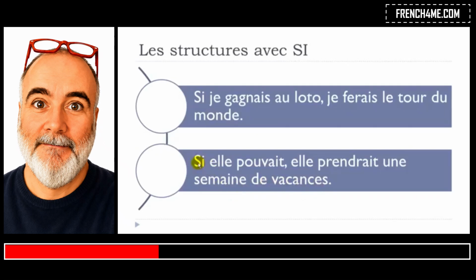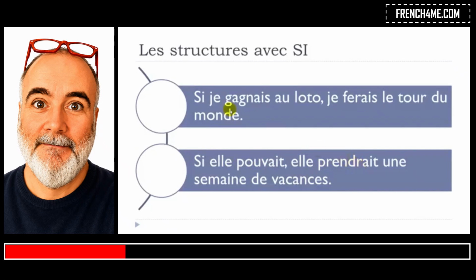But then in French, remember that we will construct this sentence first with si, and it should be followed by l'imparfait, and that's the rule. Then after that, you will put this conditionnel présent form. Okay, so this is normally the tricky construction, because in many cases students will start to make this si, and then as is the case in many languages, they would put the conditionnel présent first.